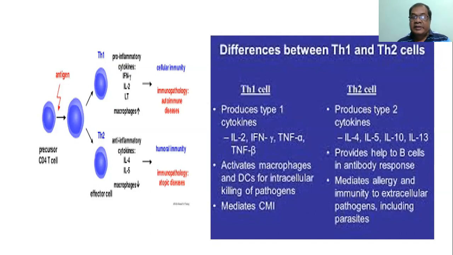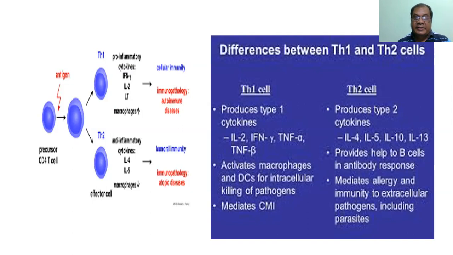T helper 2 cell produces type 2 cytokines, mainly interleukin 4, 5, 10, 13, etc. It provides help to B cell in antibody response, mediates allergy and immunity to extracellular pathogen. This is important, extracellular pathogen including parasites.